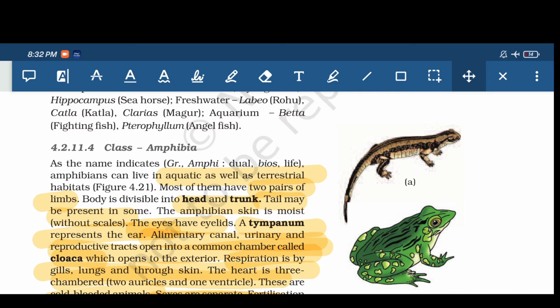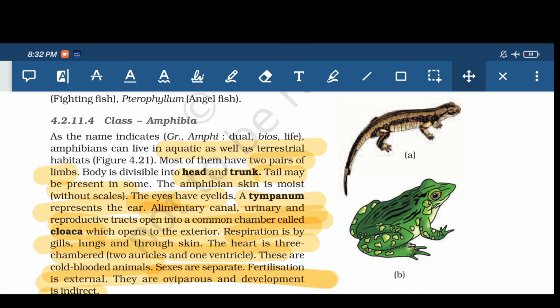So is it clear about amphibia? Revising: amphi in Greek means dual and bios means life, so they show dual life, one in the water and the other on the land. They have two pairs of limbs. The body is divided into head and trunk. Some have a tail and some don't. The skin is moist, they have eyelids, and the tympanum represents the ear.